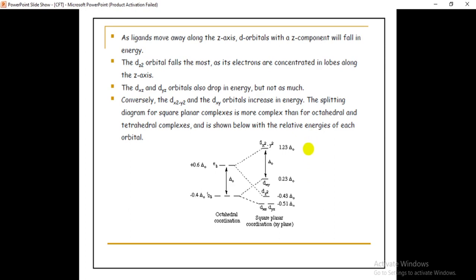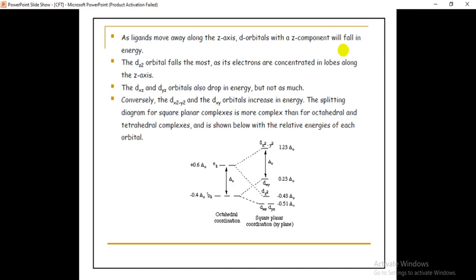If you see here, as ligands move away along the z-axis, d orbitals with a z component fall in energy. Here we are going to remove the ligands which are placed on the z-axis. Isn't it? So the d orbitals having a z component will fall in energy because there are no repulsions.